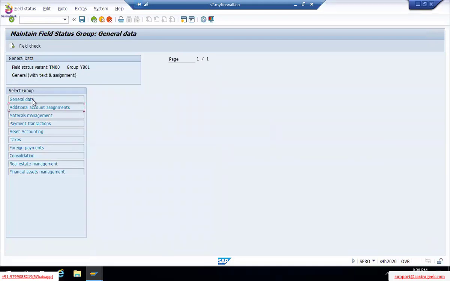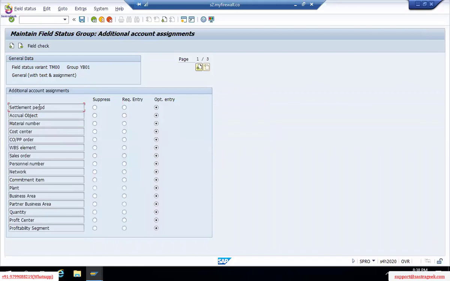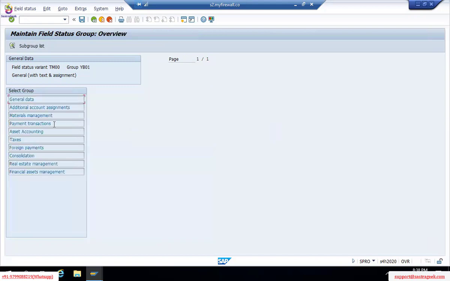But we can do the changes from here. Like business area, make it a required entry field. Without entering business area, it will not allow you to move further. Going forward, when it is compulsory, we'll select it. If not, you can select from now onwards also. Cost center, profit center, you can do the same. But here we haven't created them, so please don't do the changes unless it's required.